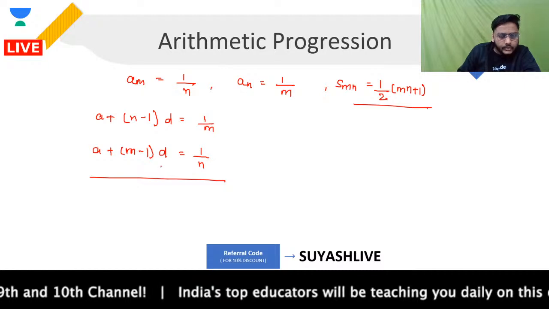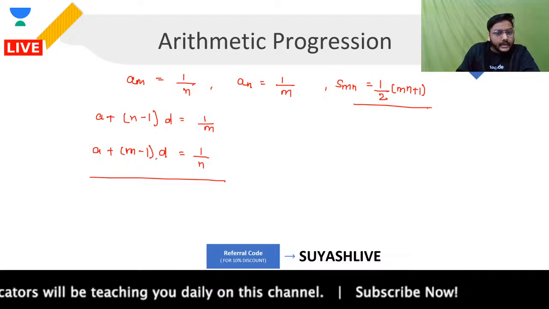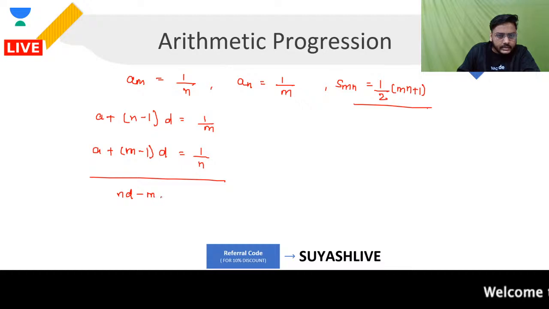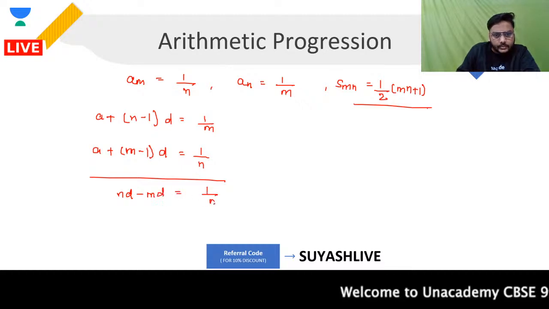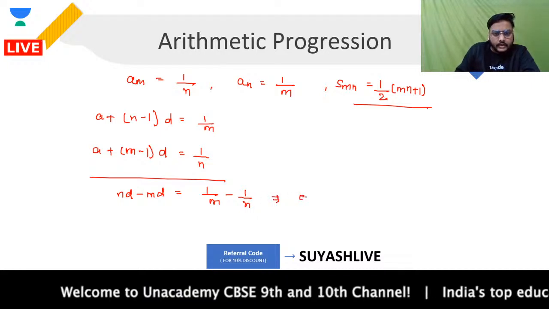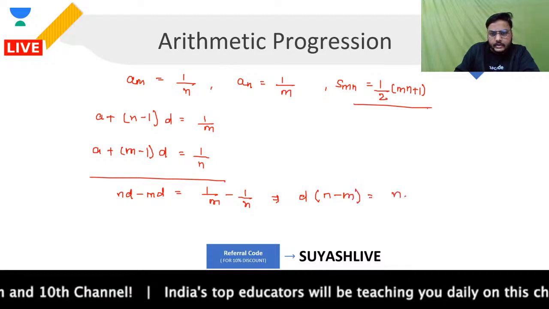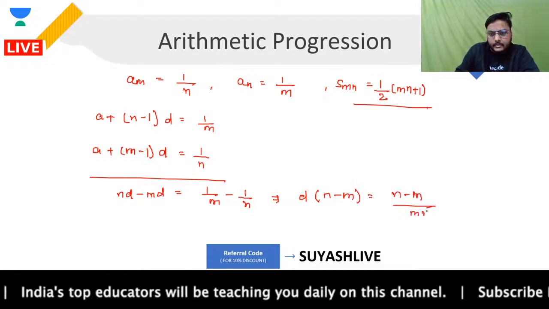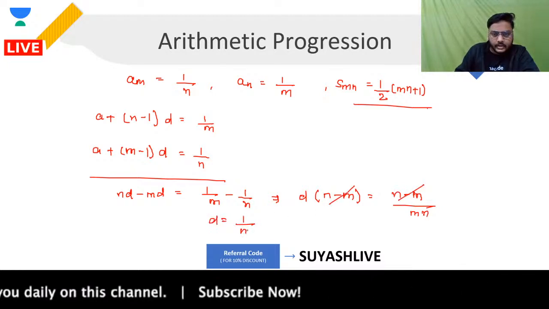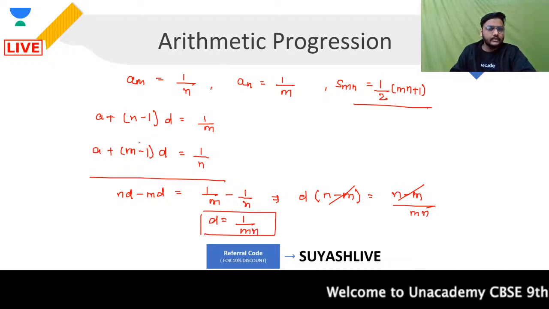If you subtract both of these equations, what you will be getting is nd minus d minus md plus d. So you will have nd minus md is equal to 1 upon m minus 1 upon n. From here, d has been taken common. You have d times n minus m is equal to n minus m upon mn, and this cancels. From here your d came out as 1 upon mn. That is one thing done. Clear? Using this d, you can find out the value of a.